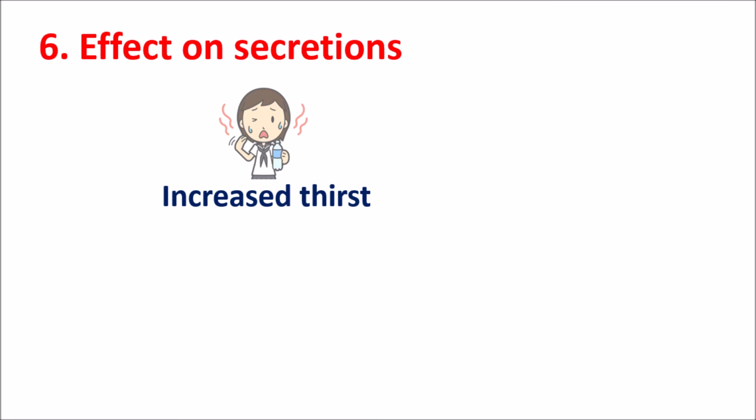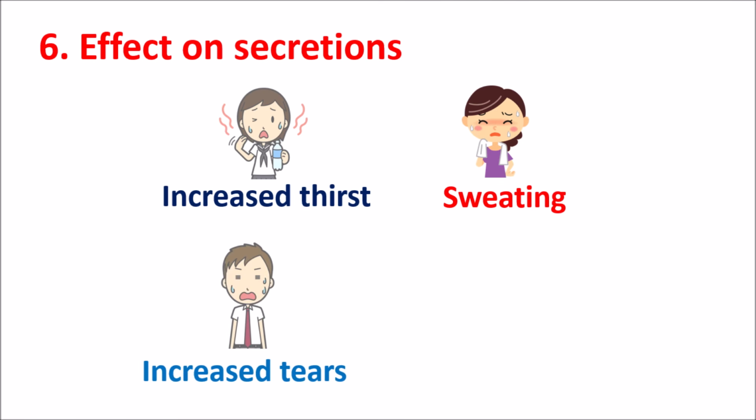So a state of dry mouth can be observed with increased thirst, and this drug can also increase sweating, which may be due to excessive heat produced in the body. It can also increase tears, lacrimal secretion. Finally, it can produce some toothache, which is commonly observed in many people. The proper reason is unknown. All these side effects can be observed with use of naltrexone.